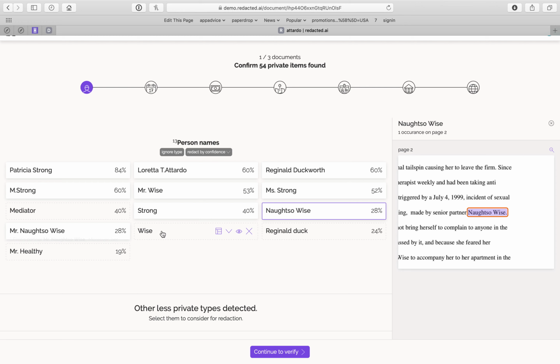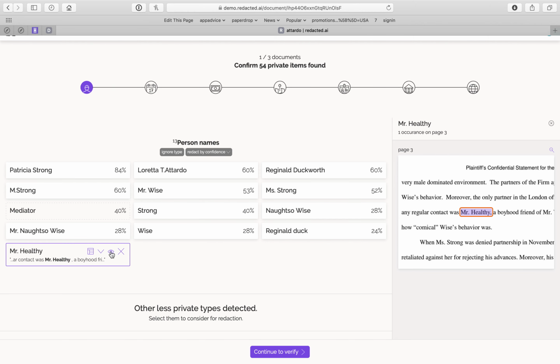Again, not so wise. Wise, and Reginald Duck, and Mr. Healthy. That's a weird one. Let's take a look at that one. Yeah, Mr. Healthy, we saw that earlier. So that is a real name. So a simple click. When it has a white background, it will be redacted. So we've gone through and that looks great.